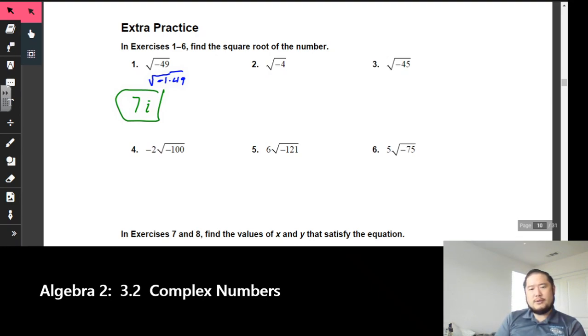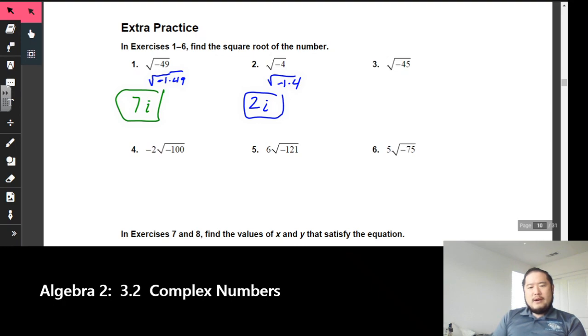Taking a look at number 2, I could split this apart with -1 times 4. So the square root of -1 is i, the square root of 4 is 2, and that's the square root of -4.